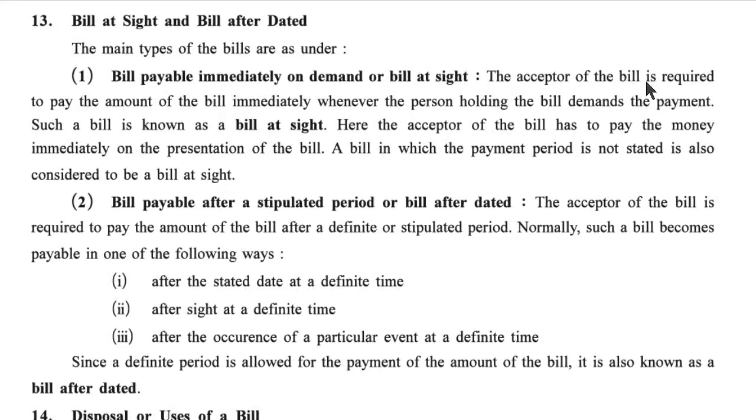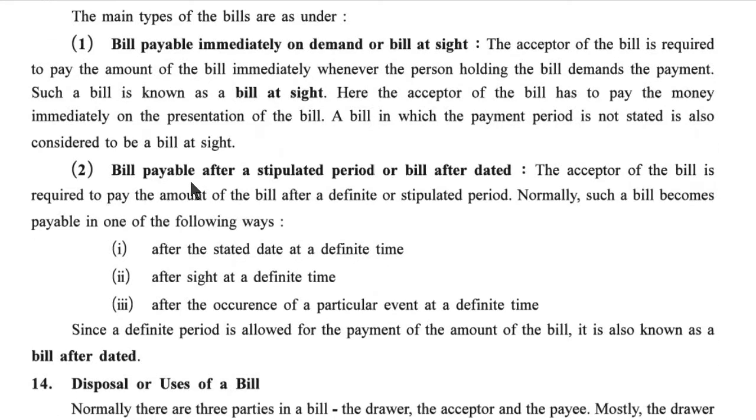The acceptor of the bill is required to pay the amount of the bill immediately. Whenever the person holding the bill demands the payment, such a bill is known as bill at sight. It means when bill seen, at that time payment. Here the acceptor of the bill has to pay the money immediately on the presentation of the bill. A bill in which the payment period is not stated is also considered to be a bill at sight.